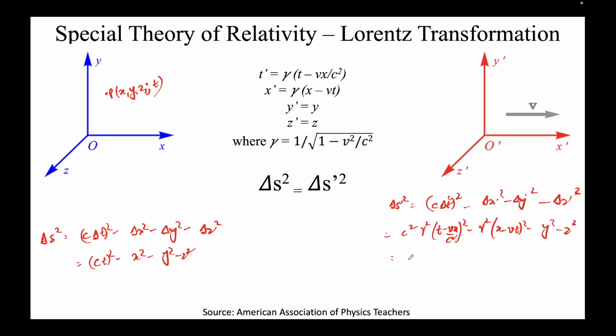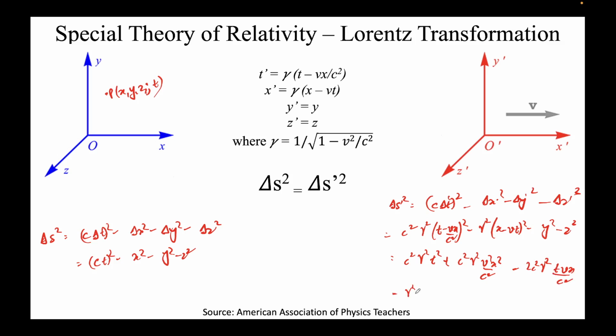Okay, now what I'll do is open these brackets inside. It will be gamma squared t squared c squared, plus gamma squared v squared x squared upon c squared, minus 2 c squared gamma squared t v x over c squared. That is the first term.